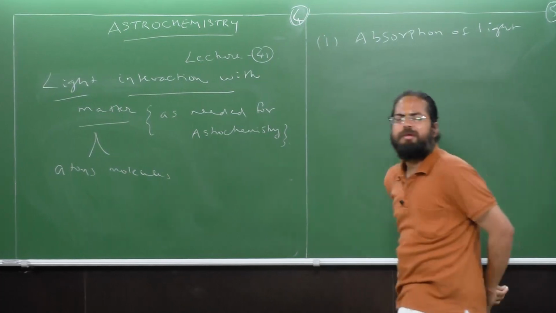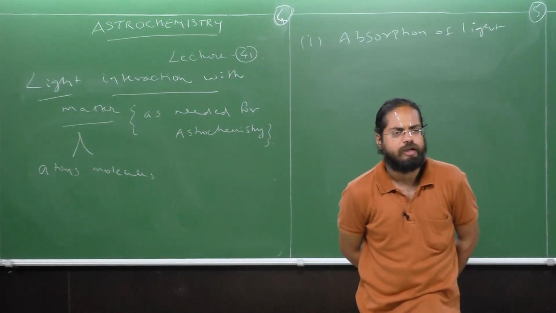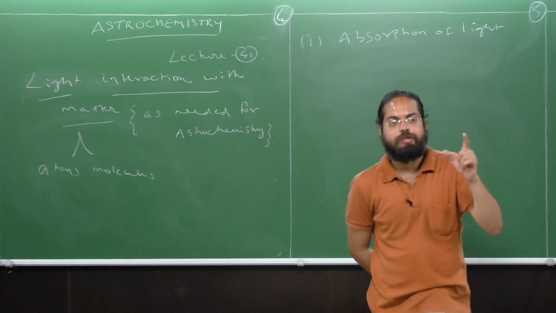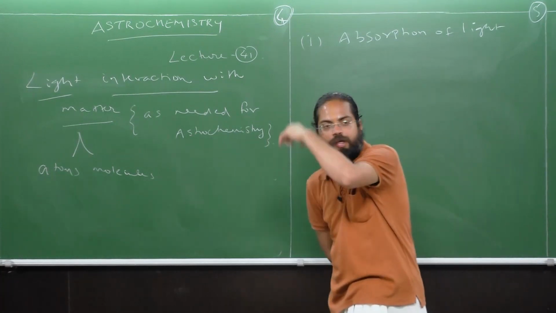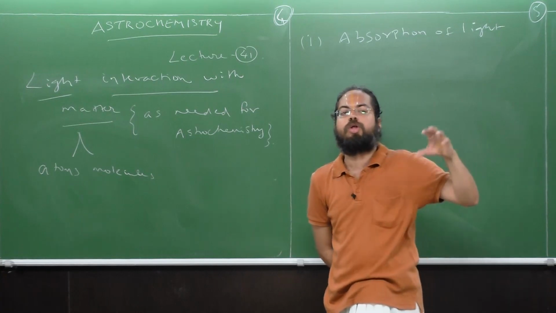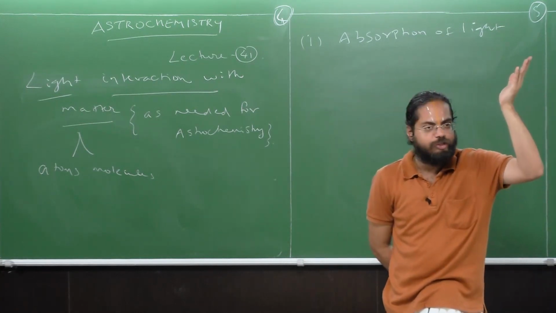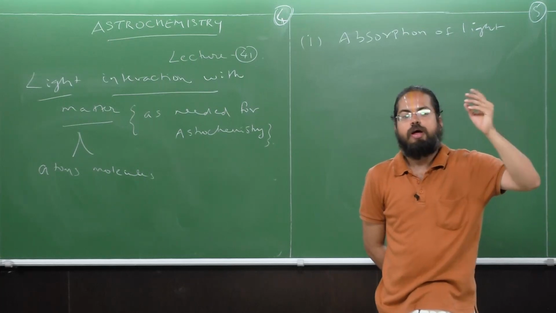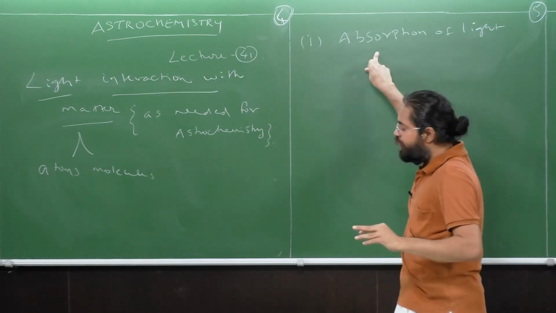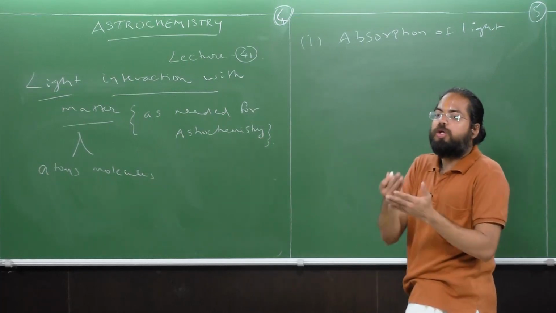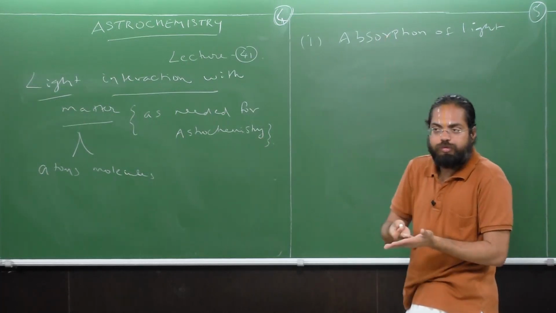Okay, so now what happens when light is absorbed? We discussed this using the phenomenon of spectroscopy, recall? We started discussing molecular translation, rotation, vibration, and going on to a higher electronic state. Now, what happens is that when light is absorbed by an atom or a molecule, the molecule goes to an excited state from a ground state.